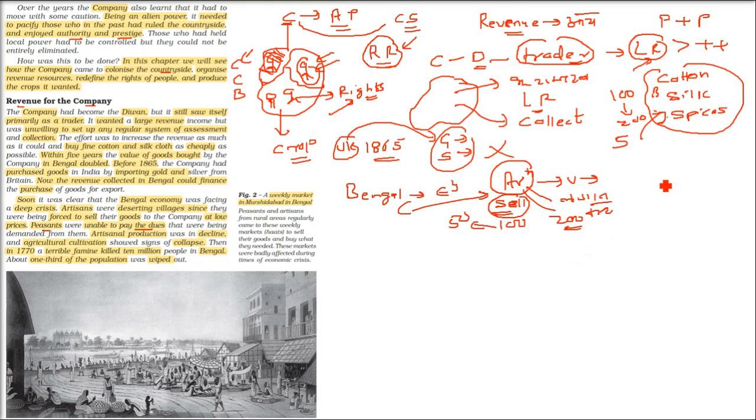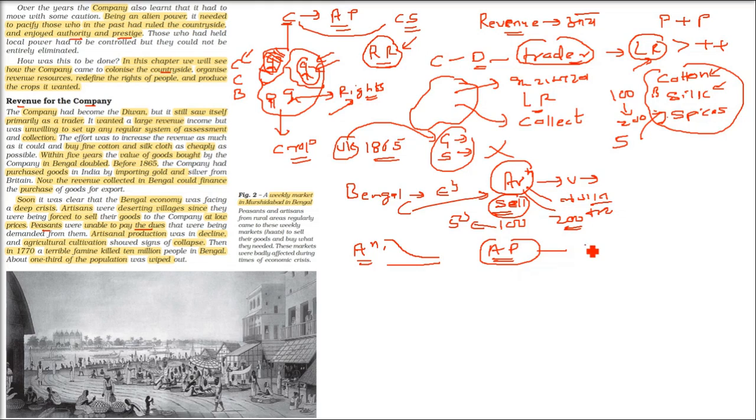So that is how the artisanal production declined, because Bengal is all about art. Okay, we are not just talking about agriculture. We are talking about cotton, silk, spices. All these come under artisanal production. Okay, so now this artistic work or anything which is kashtkari based, it declined.